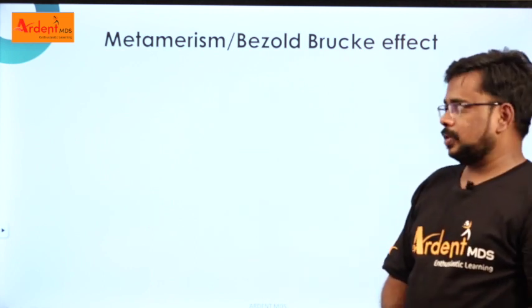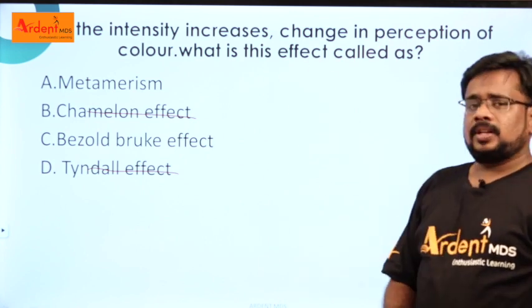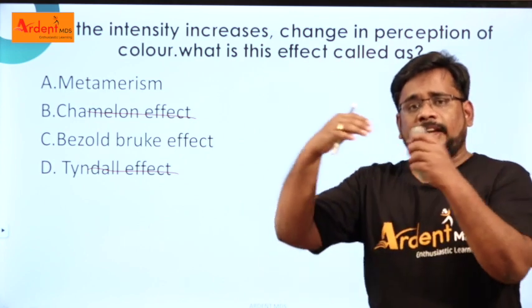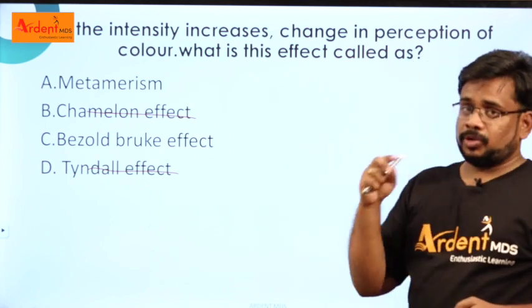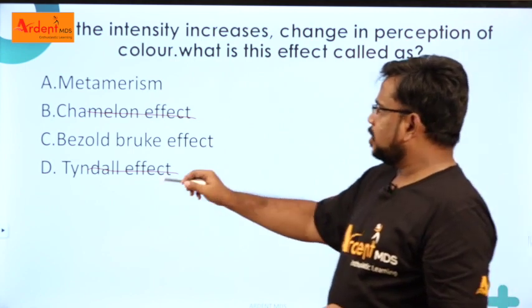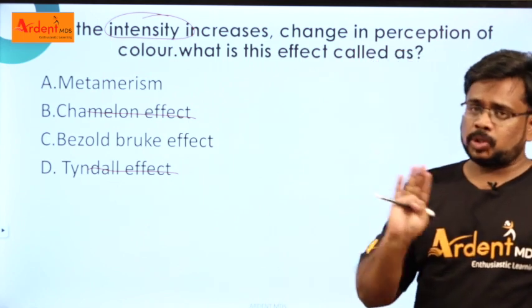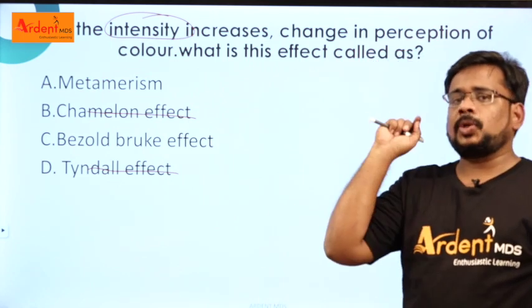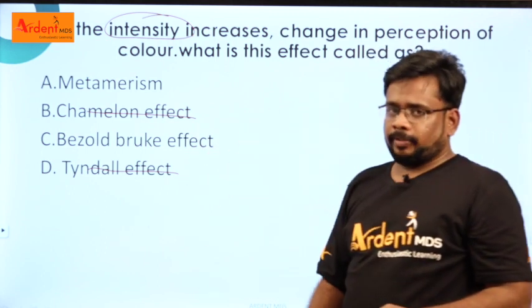Bezold-Brücke effect: when the intensity of the light is increasing, the hue will change. Hue means the particular color. So in the Bezold-Brücke effect they are talking about the intensity, not about the source of the light. When they ask you about the intensity of the light, just go for the Bezold-Brücke effect.